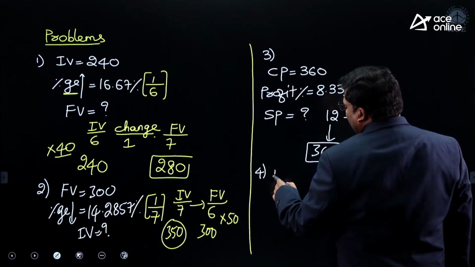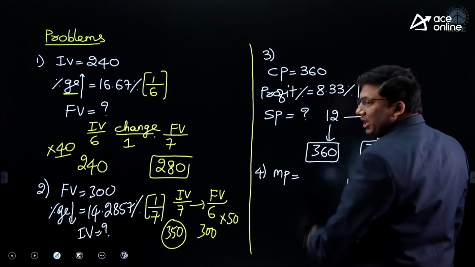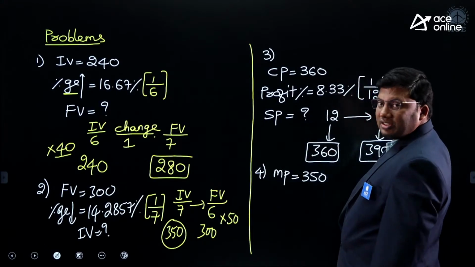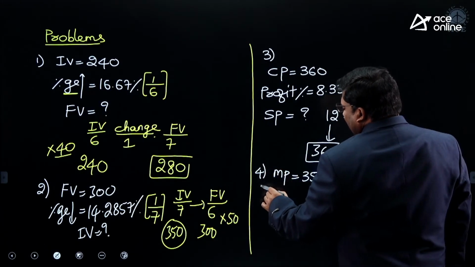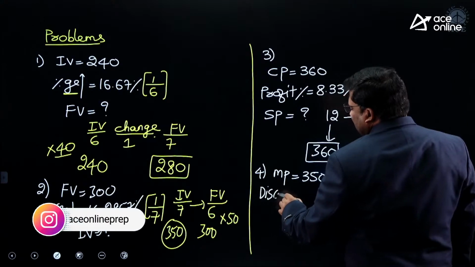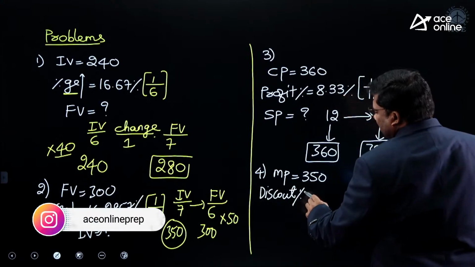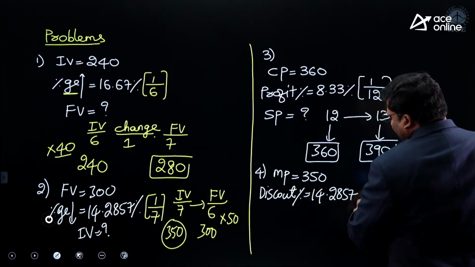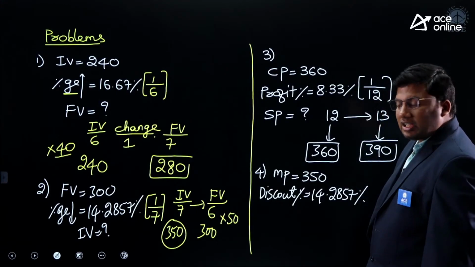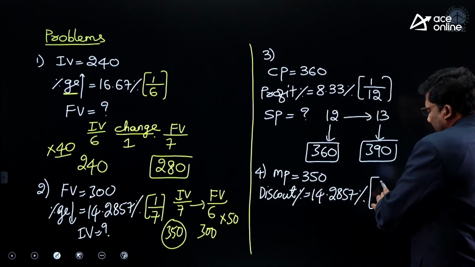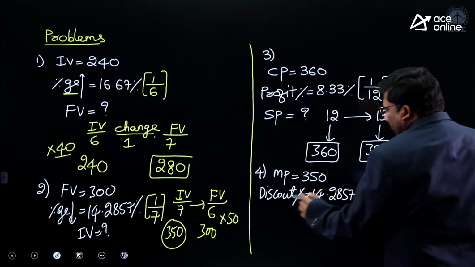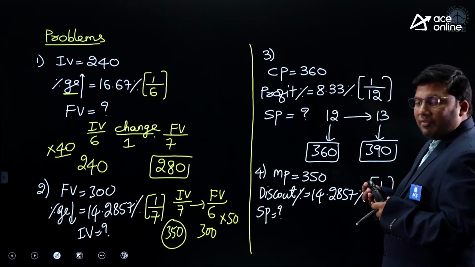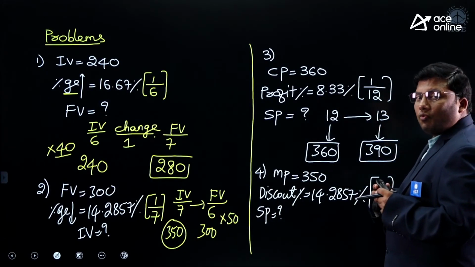Fourth one, market price is 350, right? Discount percentage is 14.2857. Selling price, how much? Market price is 350. Discount, it is 1 by 7.